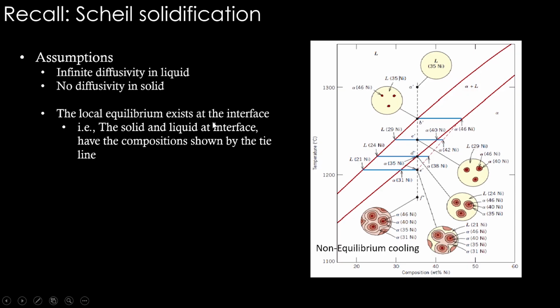So local equilibrium exists at the interface in Scheil solidification as well. The solid and the liquid at the interface have the composition shown by the tie line. So this is an important aspect of Scheil which we did not discuss in detail at that time. This is important now for this class. So local equilibrium exists at the interface. This is another condition in Scheil solidification.